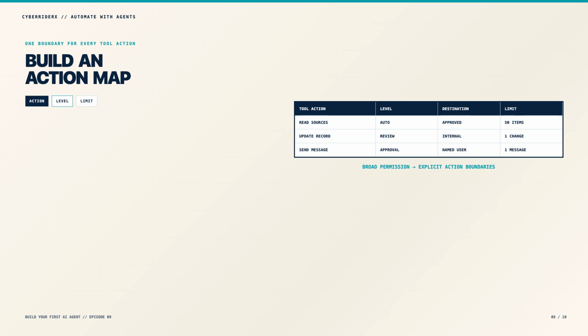Define what evidence the agent must show before requesting approval. Store the map with the agent instructions so the boundary is explicit. This prevents one broad permission from silently covering actions with very different consequences.